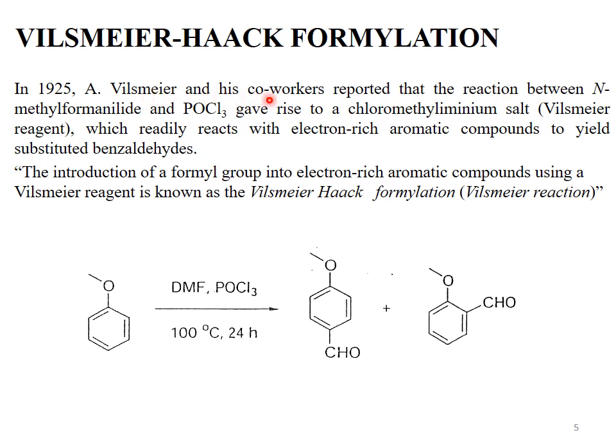This chloromethyl iminium salt is called Vilsmeier reagent. This reagent readily reacts with electron-rich aromatic compounds and gives substituted benzaldehydes. On the other hand, in short, we can say that a formyl group is introduced to the aromatic system.